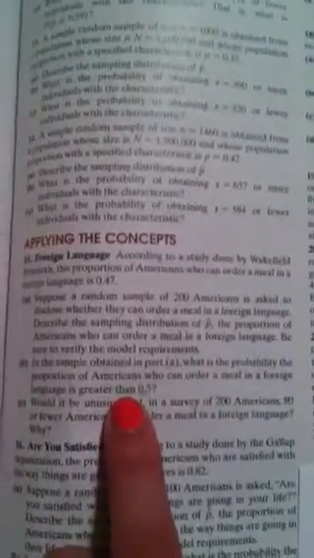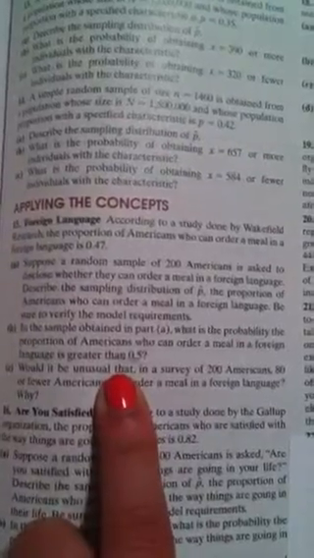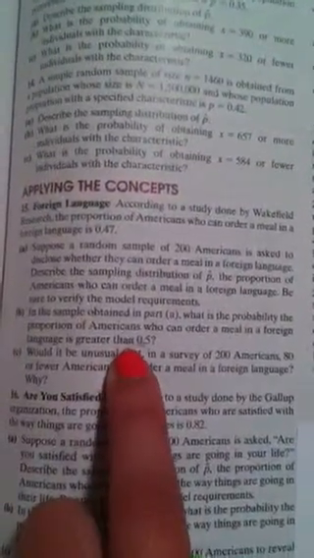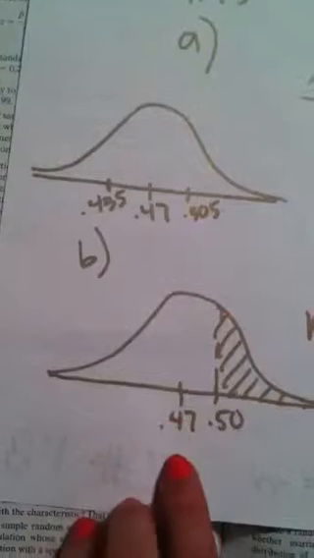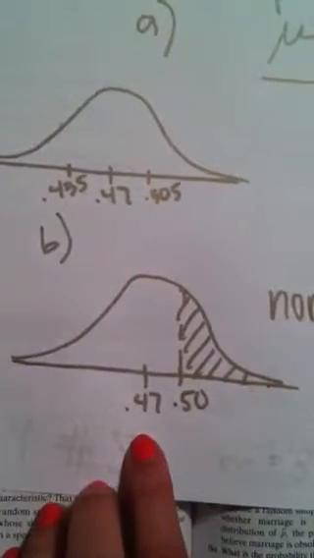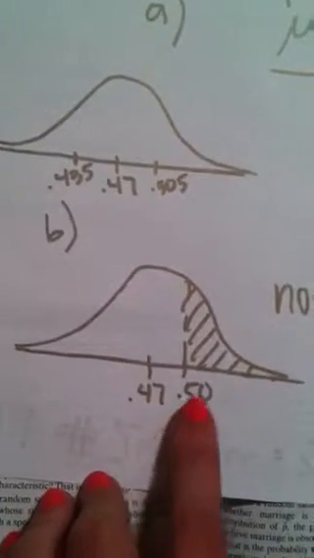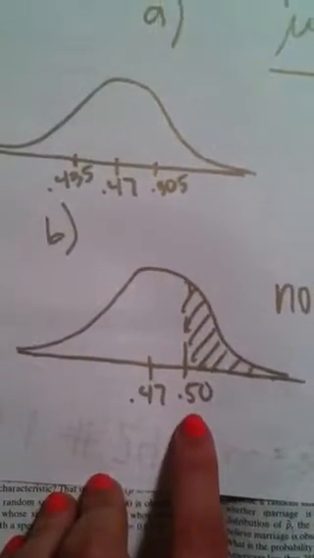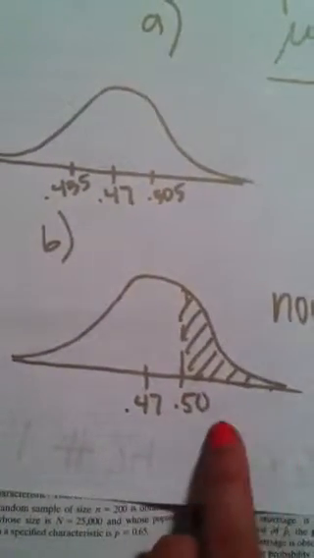Okay. So question B asks, in the sample obtained in Part A, what is the probability the proportion of Americans who can order a meal in a foreign language is greater than 0.5? So, we're looking at the distribution like this. The mean is still 0.47 because we're doing it from the sample of 200 people, and we're trying to find out how many of them can order in a foreign language, which is above 50%, so to the right of 50%. So we use the formula normal CDF.